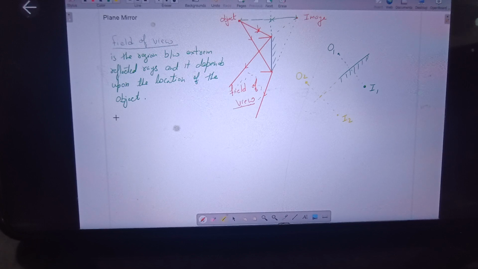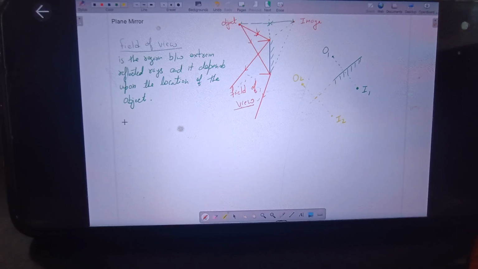Okay. So let's start with this question: what is the minimum size of the mirror required to see your complete image in it? Write down that this is what we'll be discussing first. The minimum size of the mirror required to see the full image of oneself is... Yes, tell me if you know the answer. Tell me. Ma'am, half of our height. It will be half of our height. Okay, let's see how.